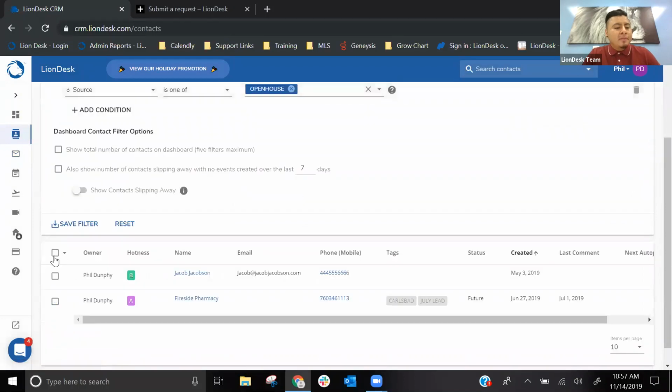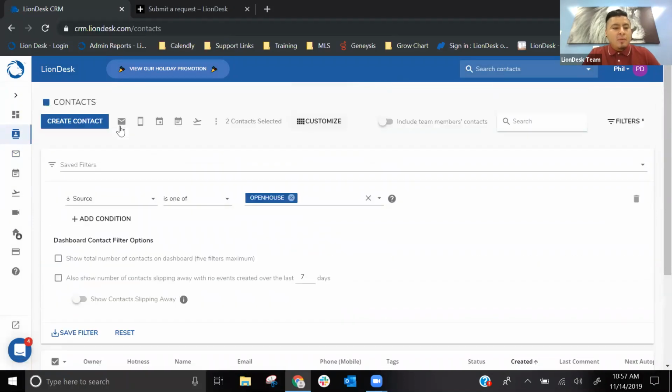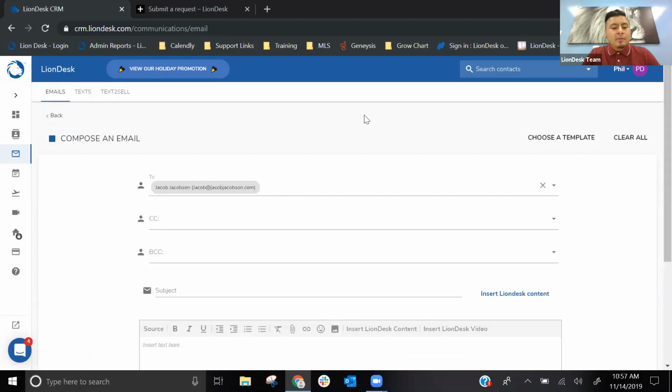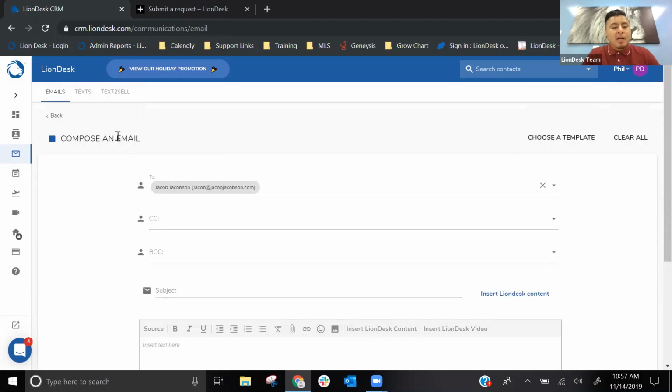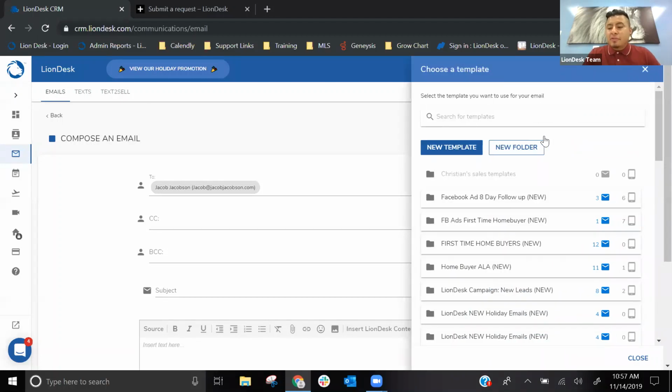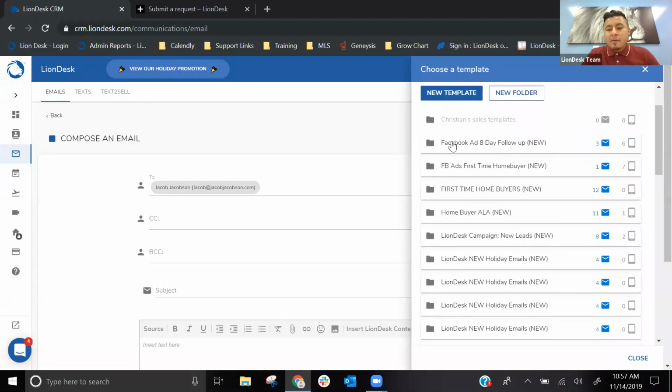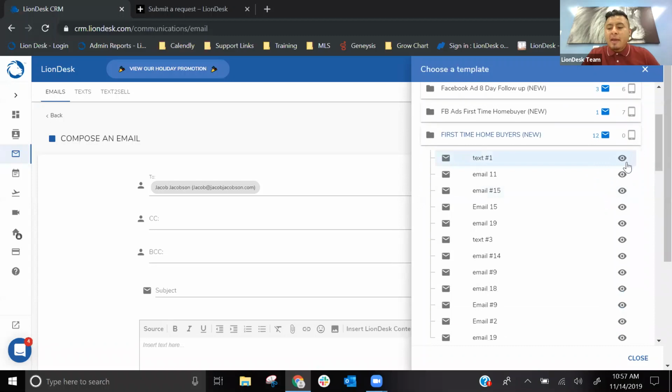If I select these few, and you want to do email contacts, only one of them had an email, which was Jacob. You will see at the top, choose an email, choose a template. So if you click on that, you'll see all of the folders sliding on the right. So Facebook ad, 3 email templates, 1 email template, 12 email templates. You can click on the folder itself and select from one of these emails.